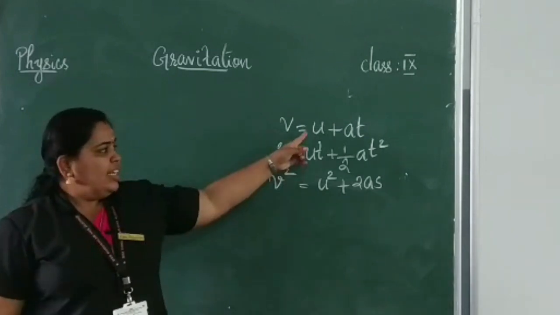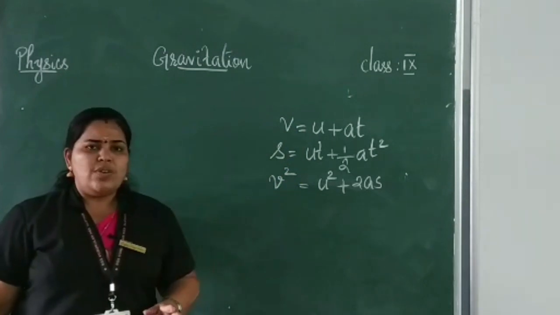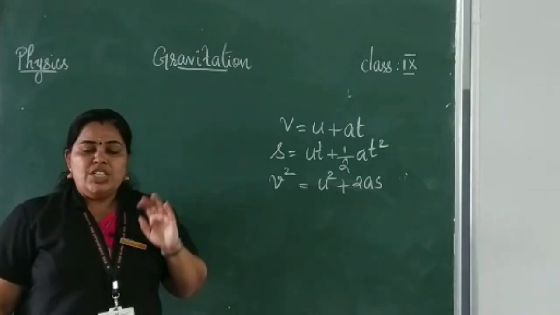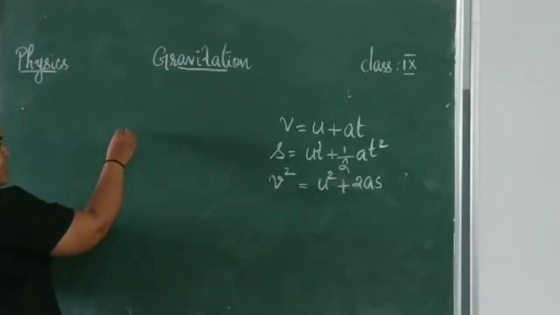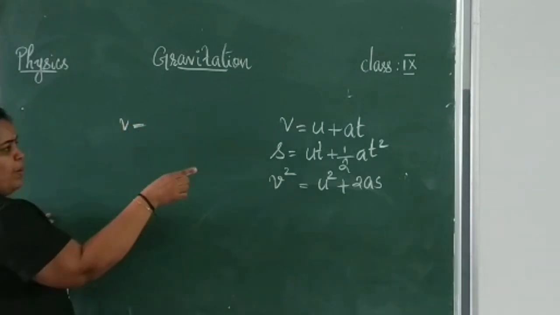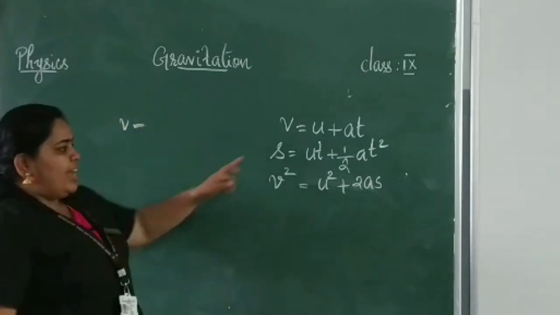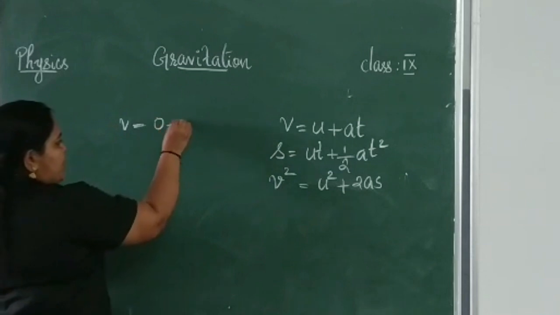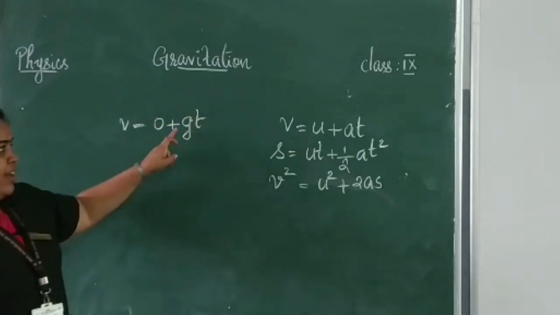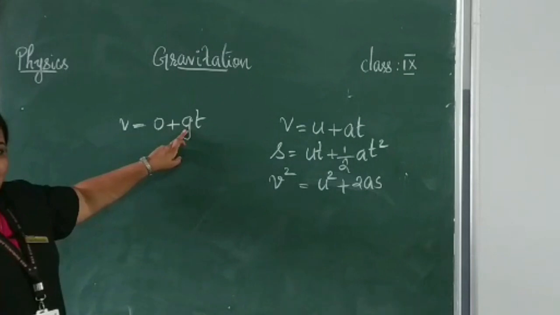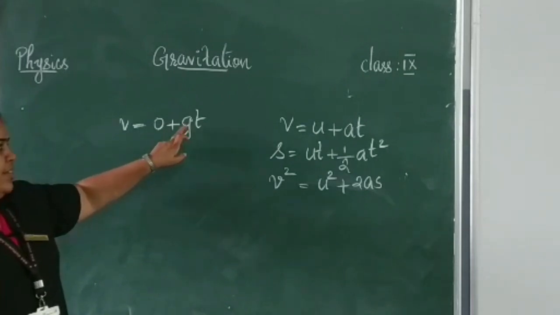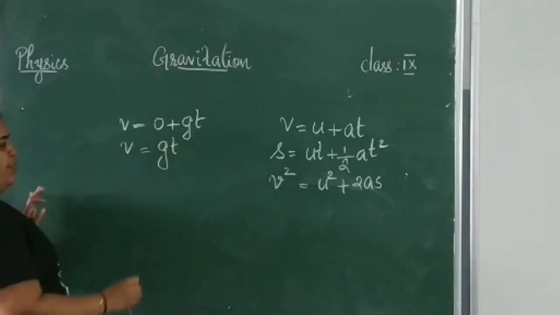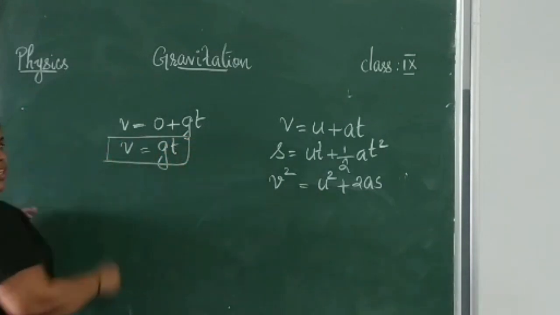Let's see. Take the case of the first formula. What is the initial velocity of that object? It is falling due to gravity, so the initial velocity is 0. So we can write v is equal to 0 plus at. Here acceleration is acceleration due to gravity, so we can write it as 0 plus gt. Why have I written g instead of a? It is acceleration due to gravity. That is the reason I have written it as g. So v is equal to gt.